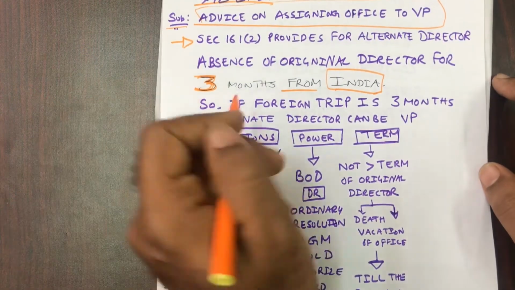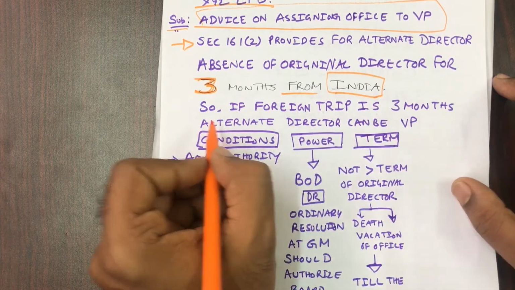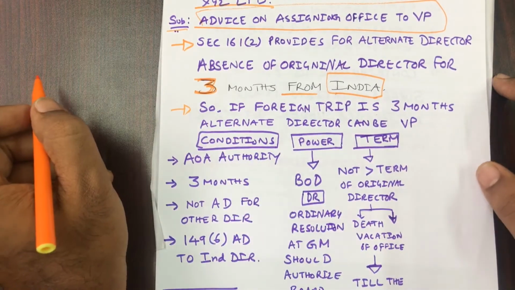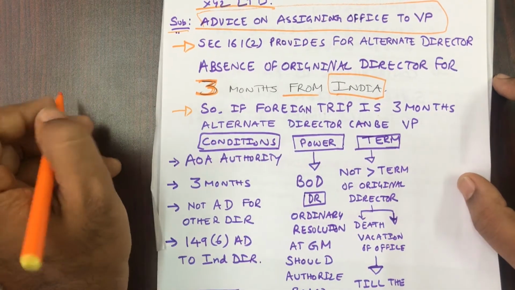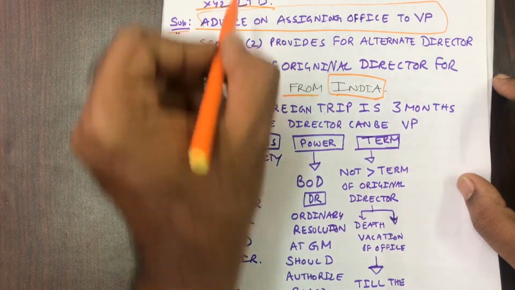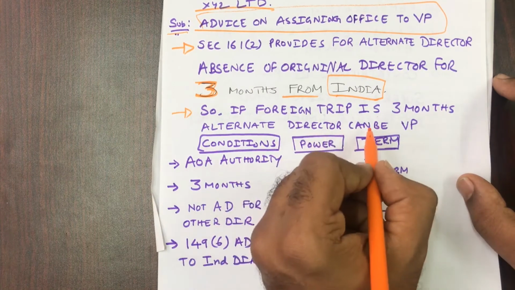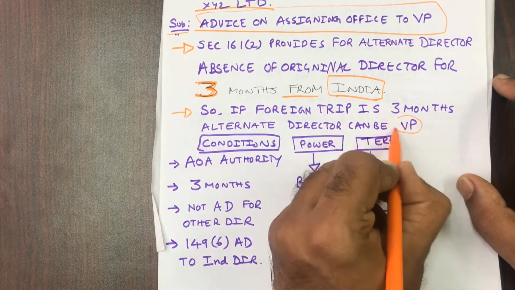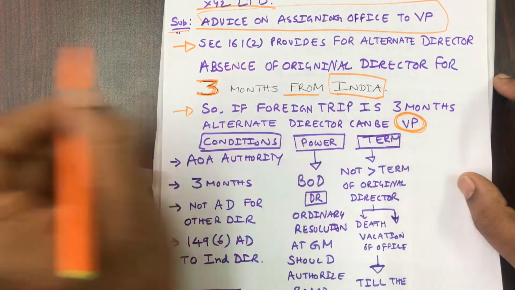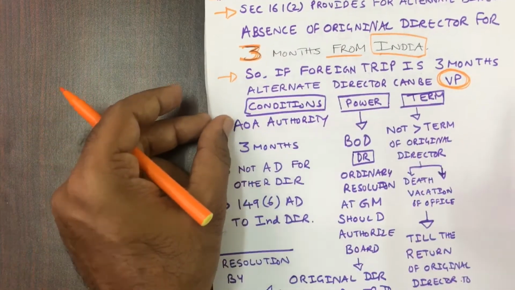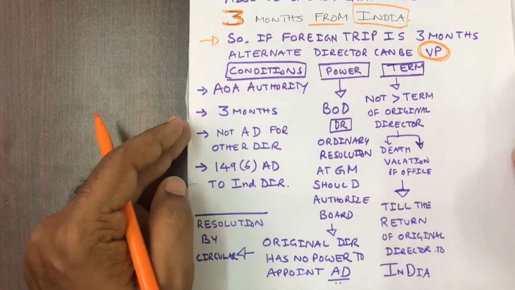In this question they have not told how many months, so they are testing that. So you can write that if Sunil Goyal goes for 3 months for a foreign trip, then an alternate director can be appointed, that is the Vice President. He wants to appoint the Vice President, that can be done. You should write that.